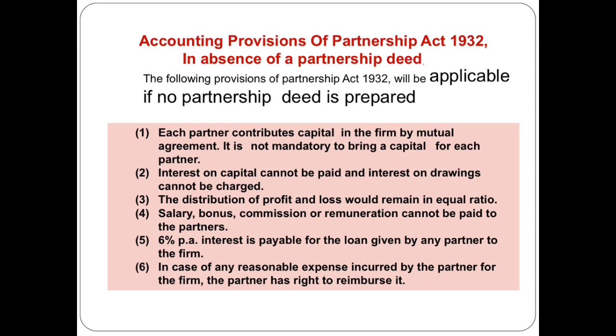And the last one, any reasonable expenses incurred by a partner from his personal pocket, the partner has the right to be reimbursed from the partnership firm. Again, any reasonable expenses incurred by a partner from his personal pocket must be reimbursed by the firm account to the partner.